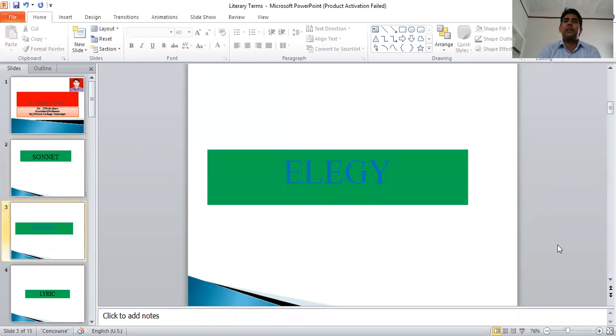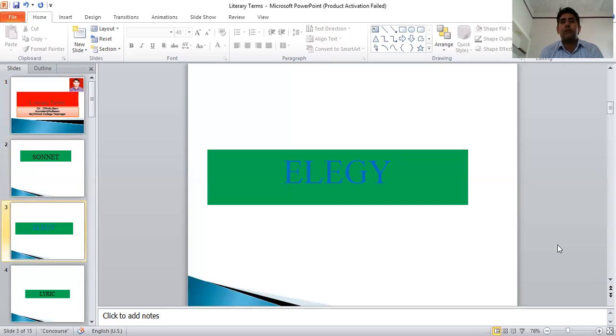Second is elegy. Elegy is also a type of song, but it is a mourning song, a sorrowful song, a sad song. It is also as old as the sonnet, and these were written in earlier times. One different part of the elegy was the pastoral elegy. In a pastoral elegy, the deceased person is a shepherd, and the mourners are also shepherds. They come and pay their homage to the dead soul.